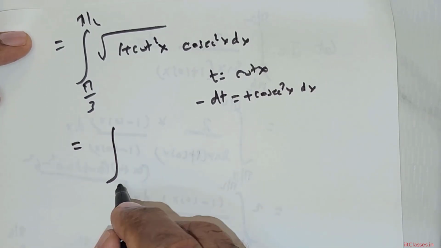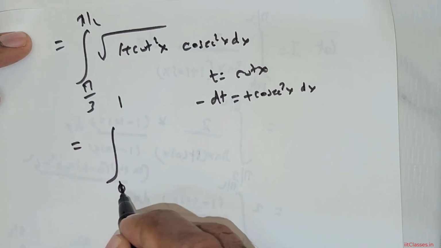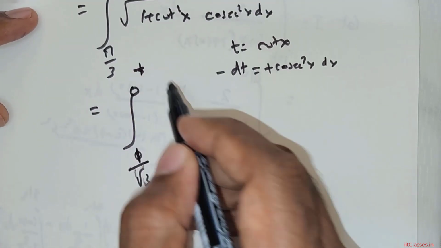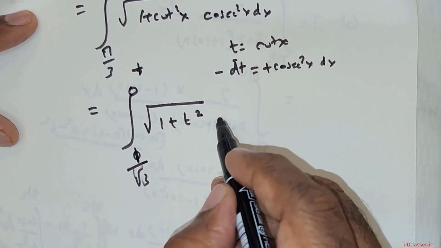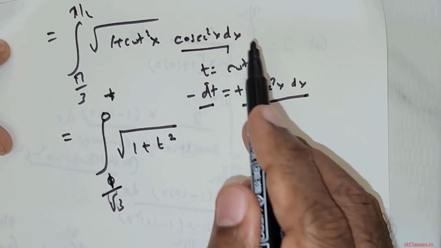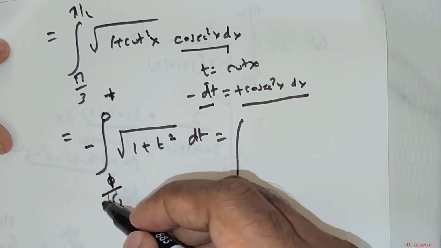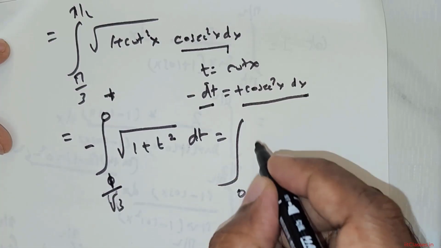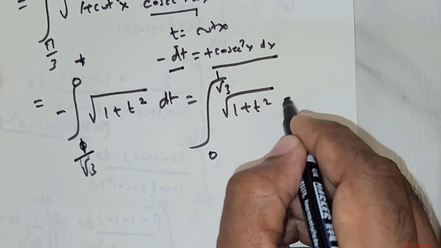This pi over 3 produces us 1 over root 3, and the pi over 2 gave us 0. So this is root of 1 plus t squared, with cosecant squared x dx being negative dt. So I place the negative there and a dt there. Now I reverse the limits. From 1 over root 3 to 0, I'm going to place it from 0 to 1 over root 3. So this will become the integral of root of 1 plus t squared dt.